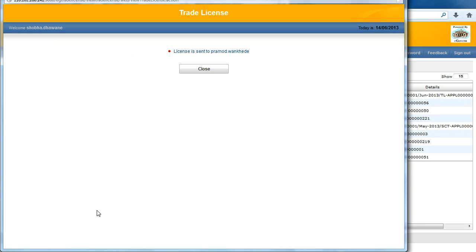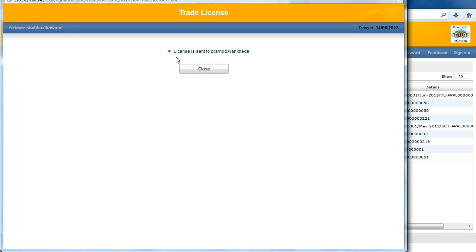After the final approval, the system calculates the trade license fees automatically. The approval workflow and levels can be configured in the system based on the needs of the municipality. Different states have different workflows for application of the new license, renewal, etc. Hence, eGov trade license is developed as a platform which can be customized for different implementations.